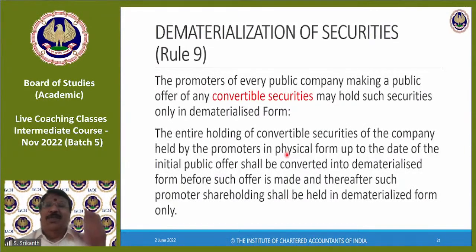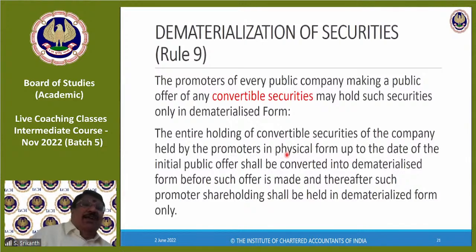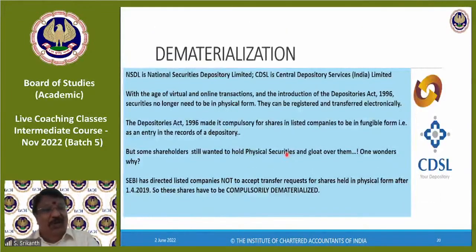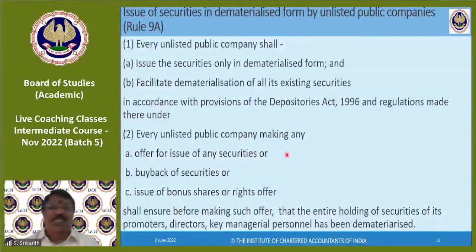See what you are doing. In those days, there was something called logic. Greek logic, syllogistic logic. Your conclusion doesn't follow from the premise. Rule 9 deals with unlisted companies and says you have to get them dematerialized. From there, you cannot argue about all listed companies, because listed companies come under a different rule, under SEBI guidelines. And SEBI has given a clear circular of 1/4/2019, compulsory dematerialization. Got it? But I loved the way you argued. Typical lawyer argument, but not logical.